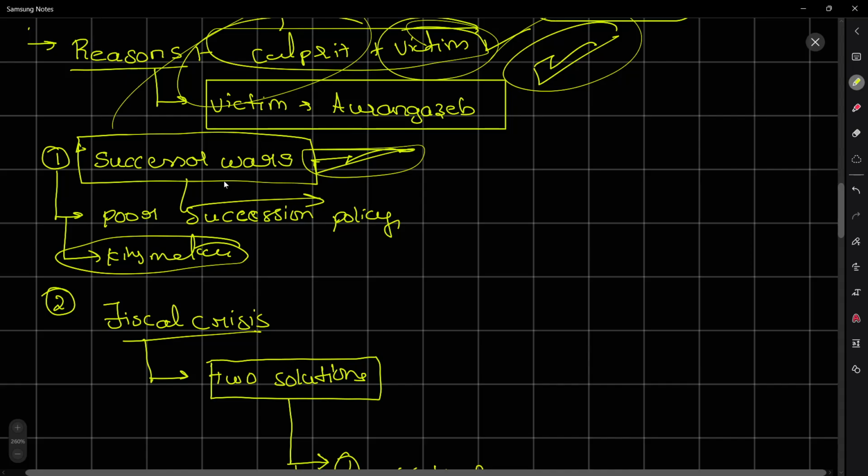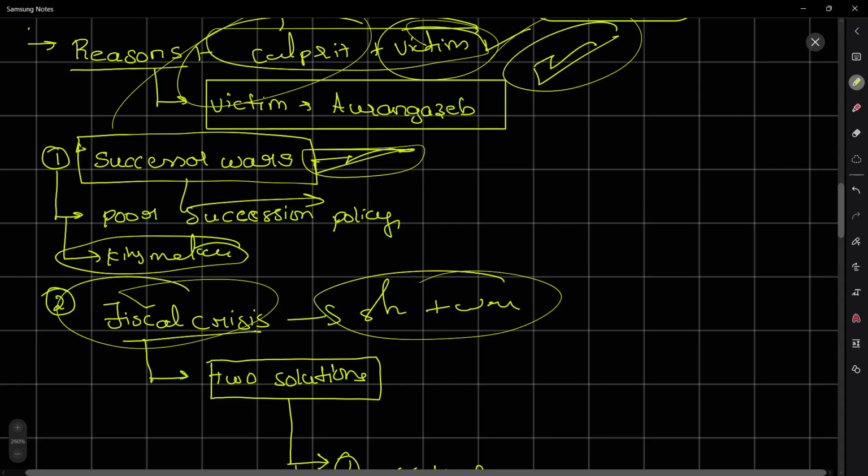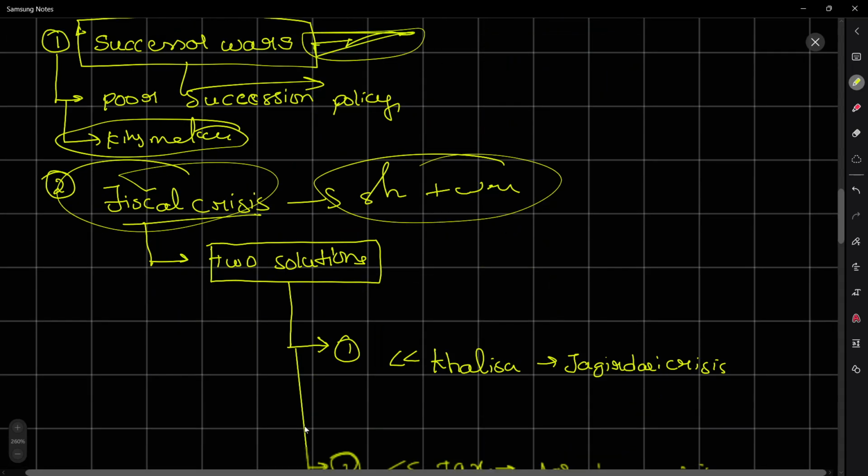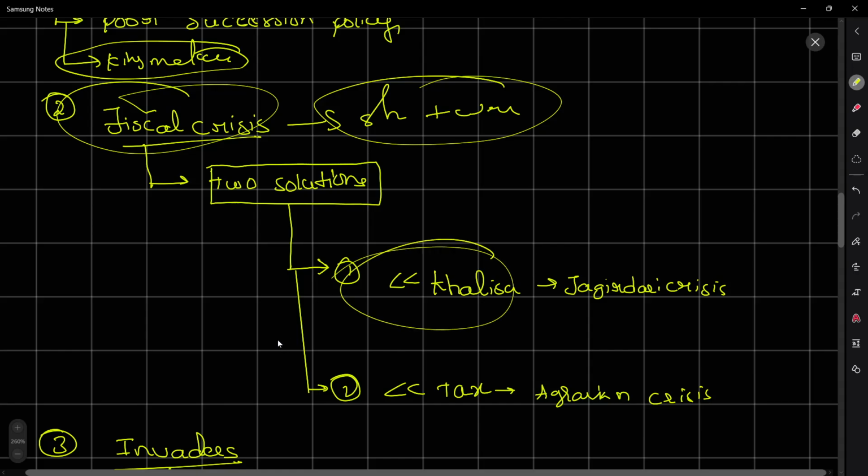And we have the fiscal crisis. Yes, I have already discussed with you the lavish lifestyle of Shah Jahan, and the wars with the Deccan had greatly impacted the treasury of the Mughals. Now, Aurangzeb had two solutions. First one was to increase Khalisa land, because Khalisa land is a major contributor to the treasury, and the second one was to increase taxes. But these solutions were also compounded with problems.